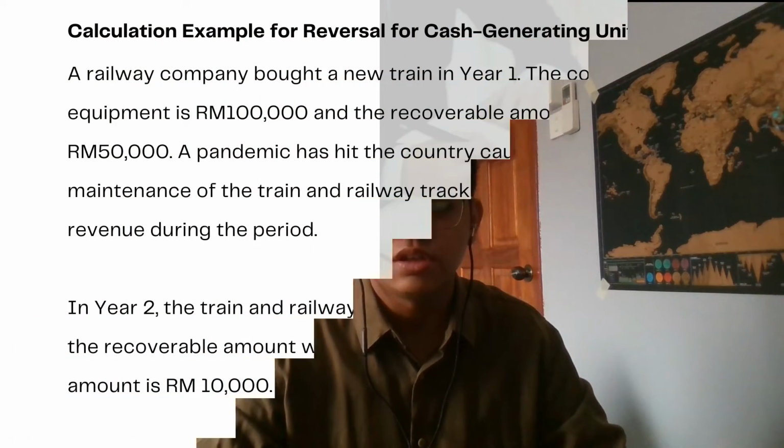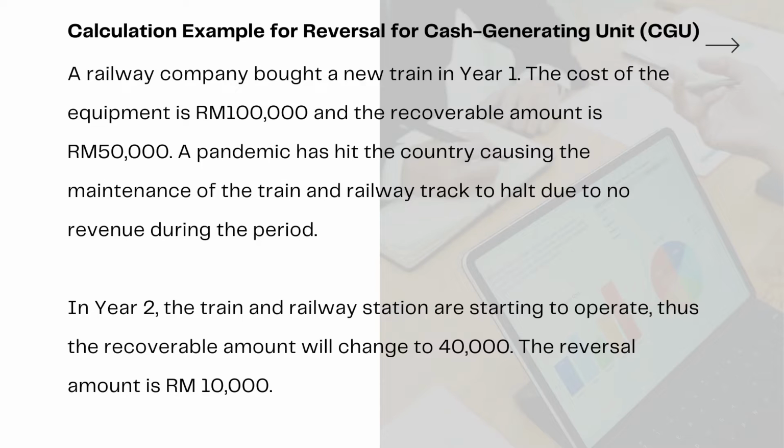In this situation, a railway company bought a new train in year 1. The cost of the train is 100,000 ringgit and the recoverable amount is 50,000 ringgit. And then a pandemic has hit the country, causing the maintenance of the train and railway track to halt due to no revenue during the period. And in year 2, the train and railway station are starting to operate, thus the recoverable amount will change to 40,000 ringgit, and the reversal amount will be 10,000 ringgit.